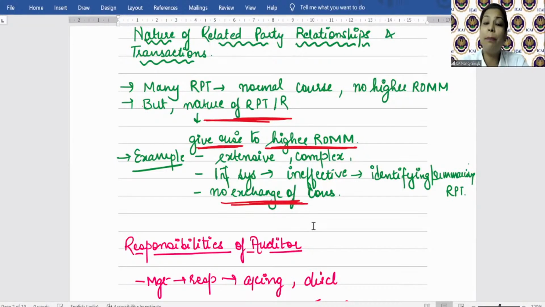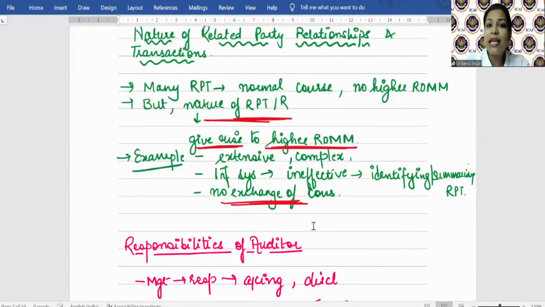Auditor needs to apply professional skepticism, that why did the management not tell me about this transaction earlier, or if a transaction with the related party has happened at such a price, then why is this price different from the transactions which have been entered with other parties? So the transaction with the related party needs to be at arm's length price.